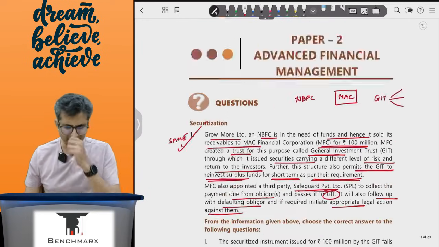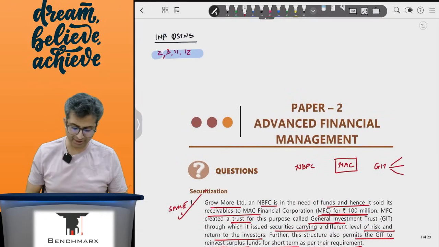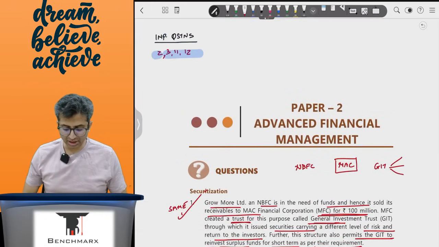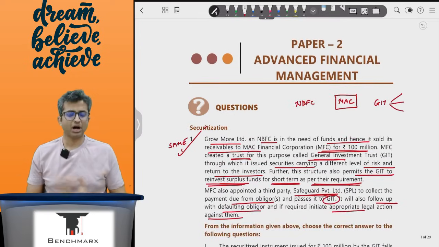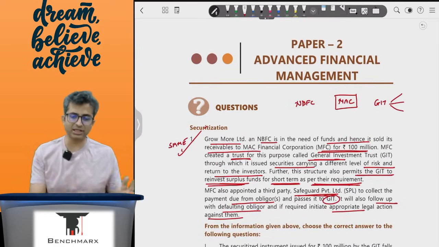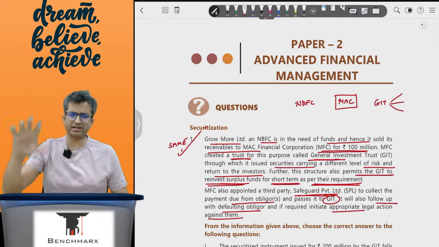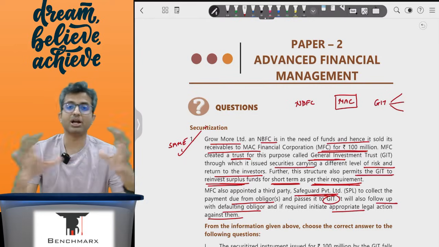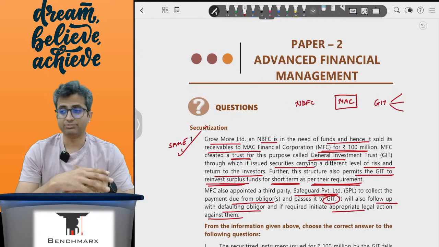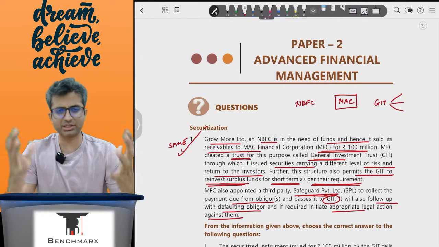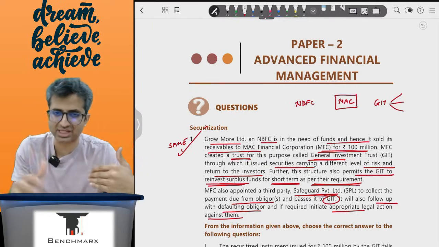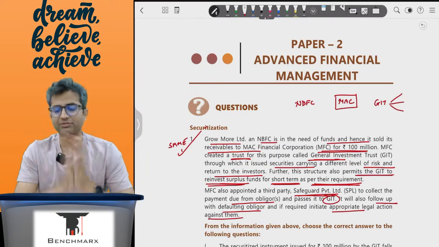So I guess that sums up the RTP for January 2026. I hope you have a good sense of what is there in the RTP, and we have tried to discuss the questions which have some differences in terms of adjustments, but net it is not a very difficult RTP and does not carry completely different questions. So you can just quickly scan through this and proceed further.